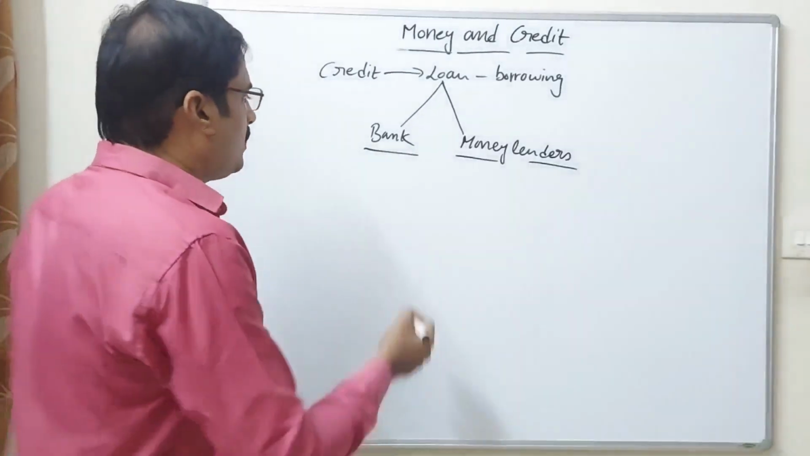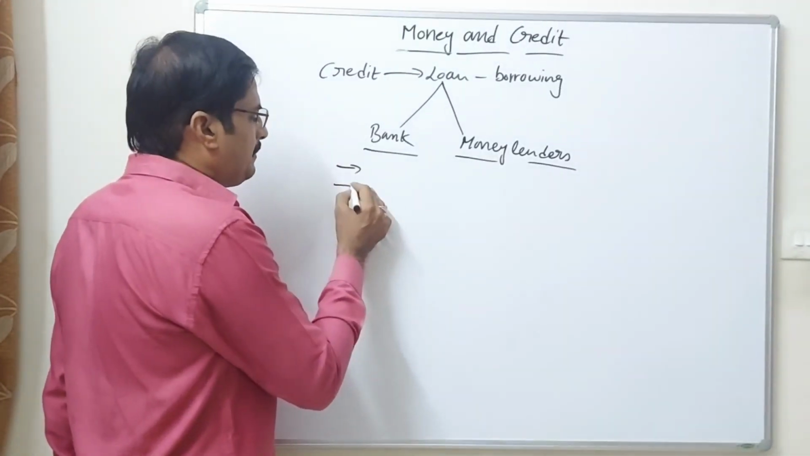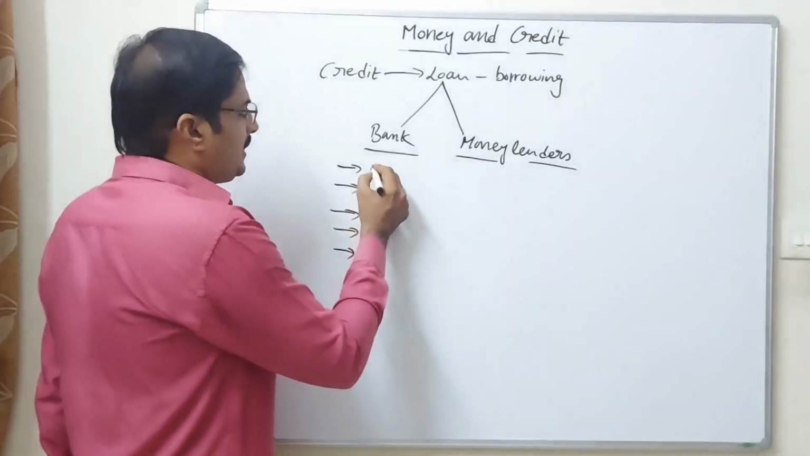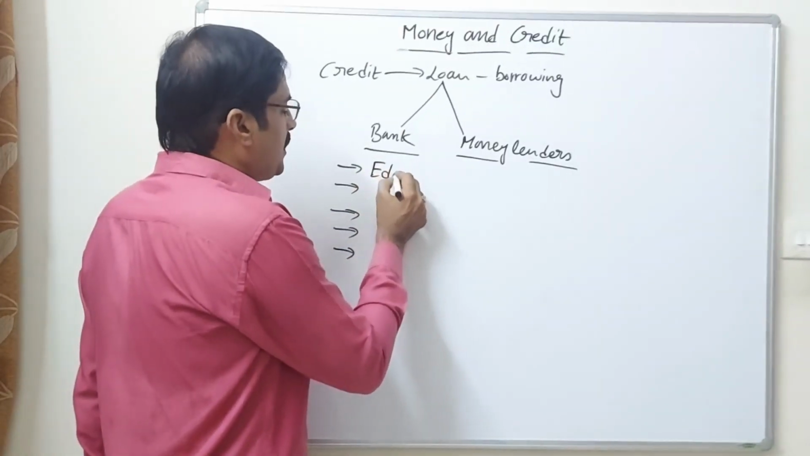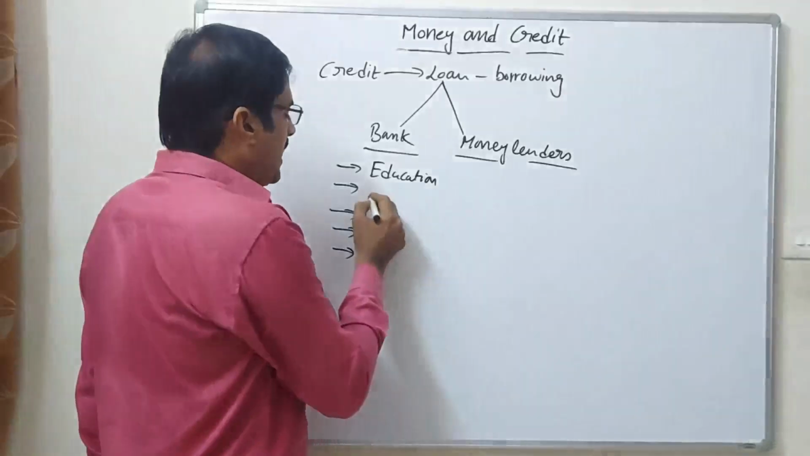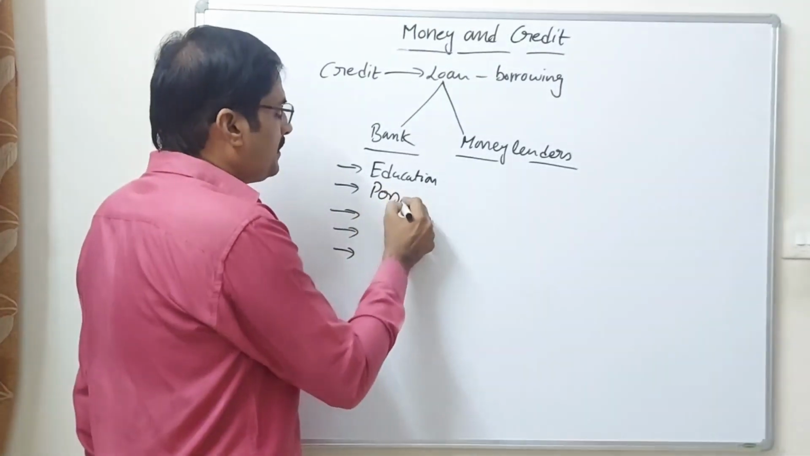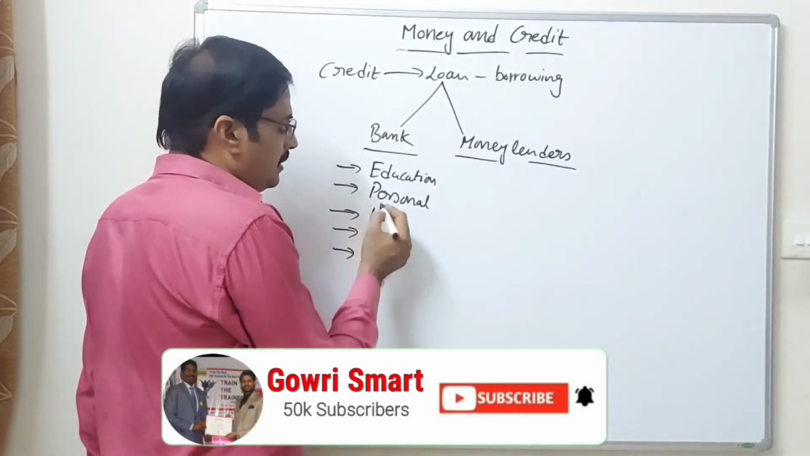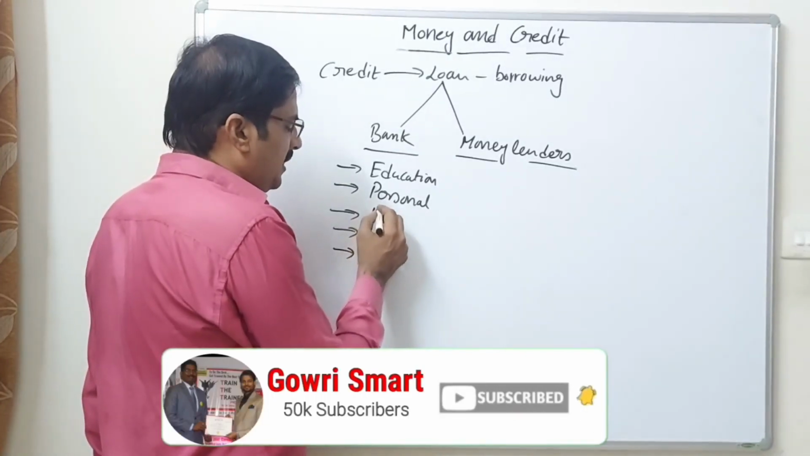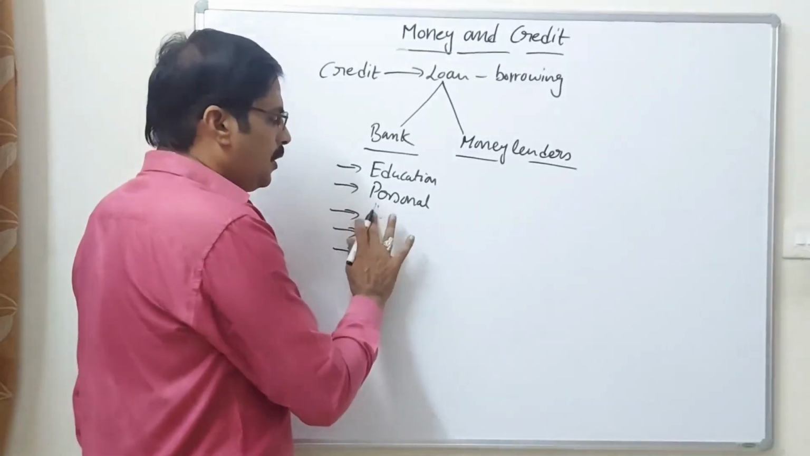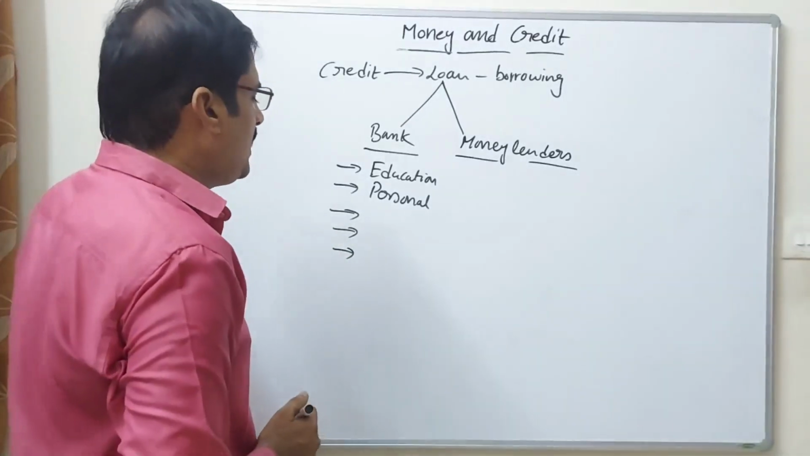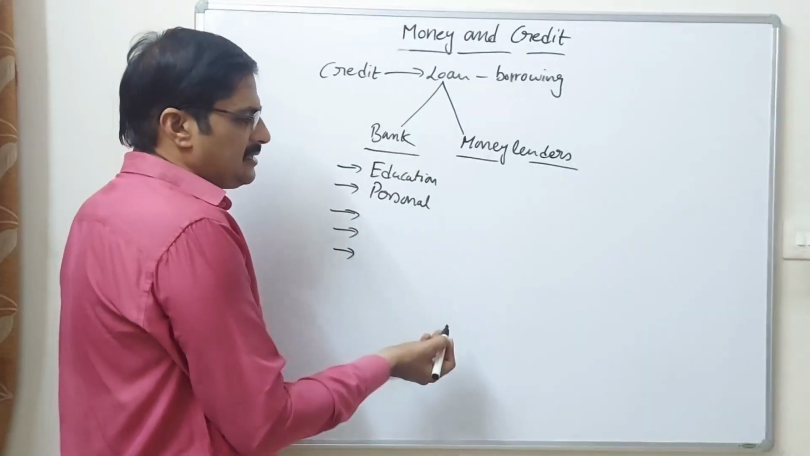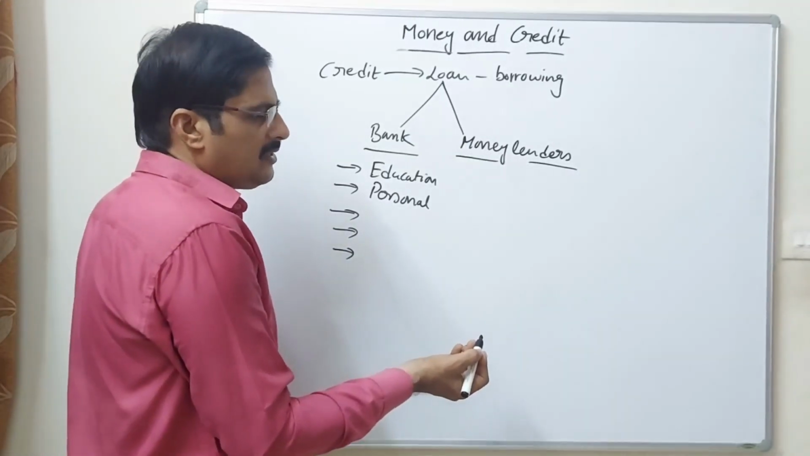According to the bank, some kinds of loans are provided. What kind of loans are provided by the bank? One is called education loan, and the personal loan. They also provide health loans or any other kind of loans. Industries and agricultural people also take loans.